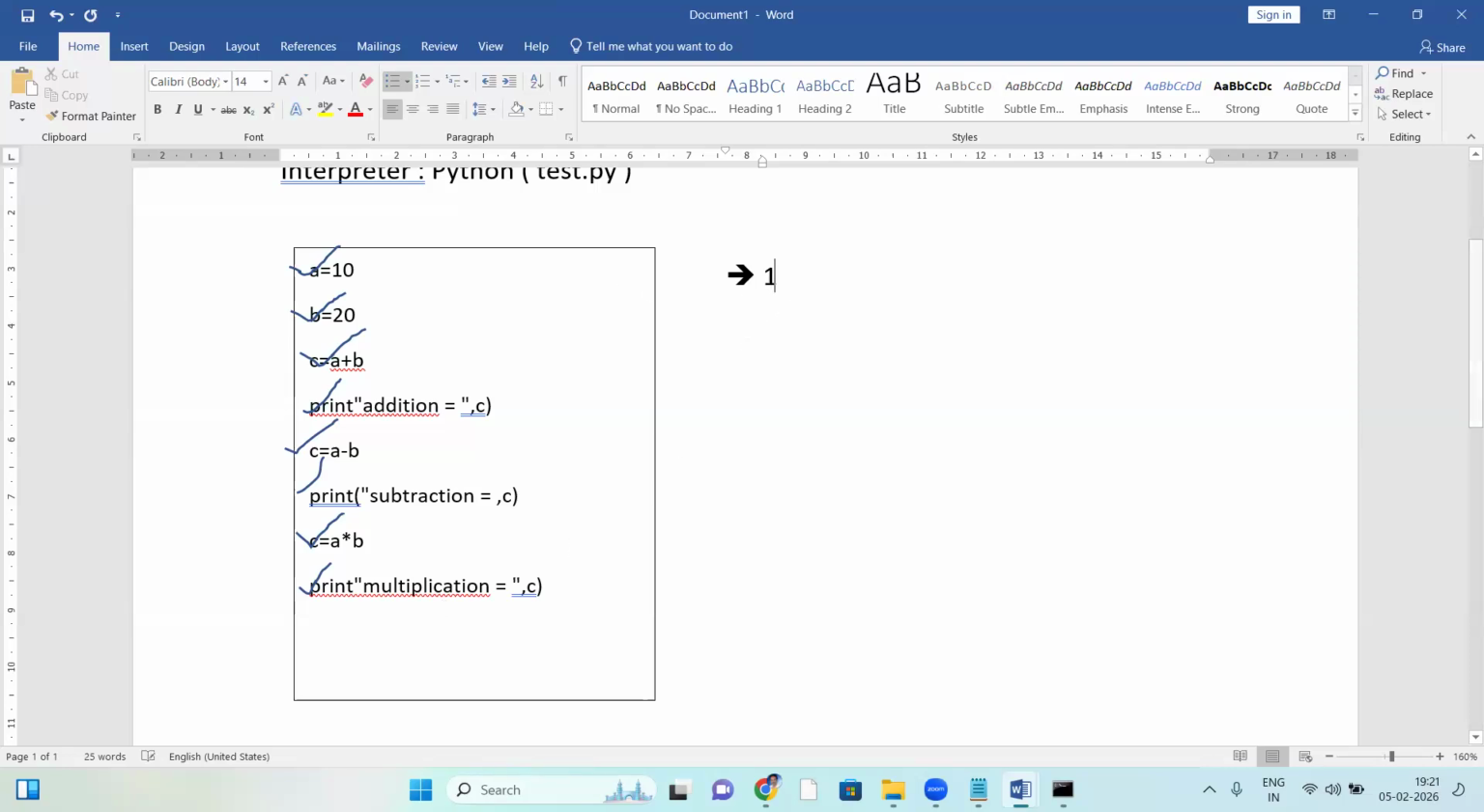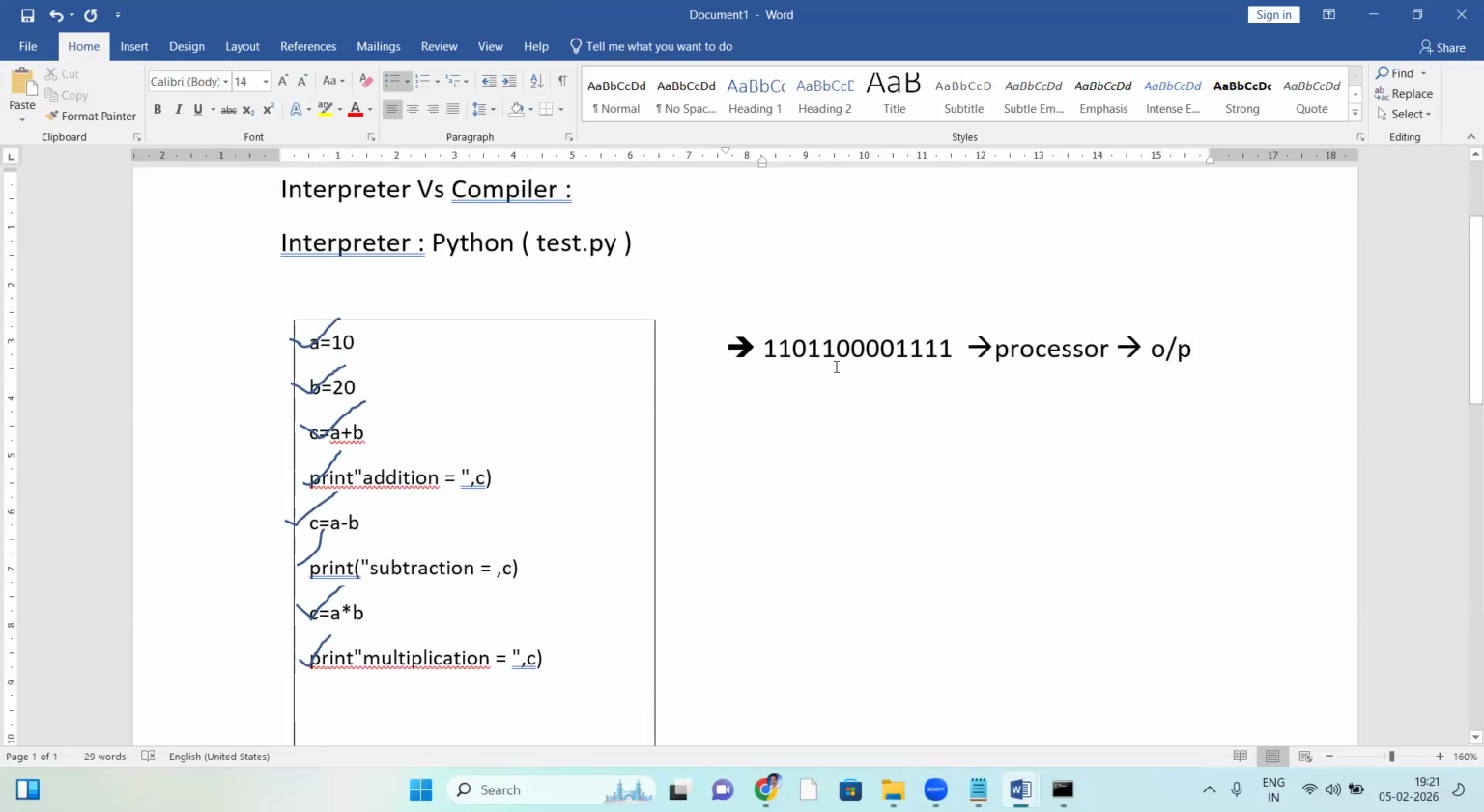The first line is converted into binary code, zeros and ones format. This binary format is given to the processor, and the processor executes it, generating output. Then the second line starts. The second line is converted into binary format, given to the processor, and the processor generates output.